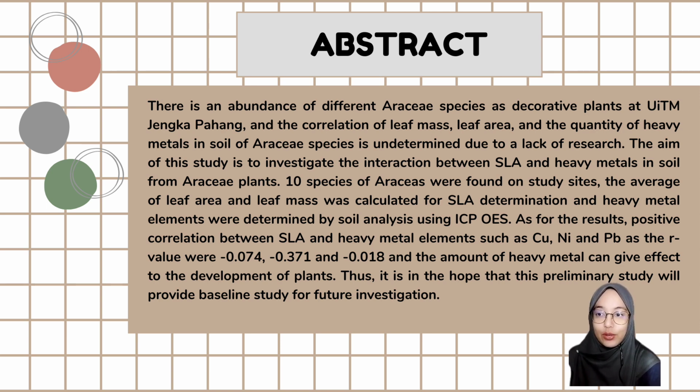As for the result, positive correlation between SLA and heavy metal elements such as Cu and Pb, as the R value were negative 0.04, negative 0.371, and negative 0.018 for the 3 metals. And the amount of heavy metal can give effect to the development of plants. Thus, it is hoped that this preliminary study will provide baseline for the future investigation.